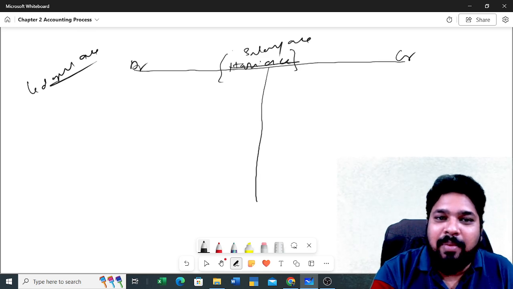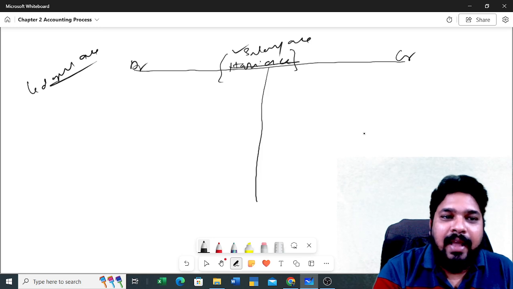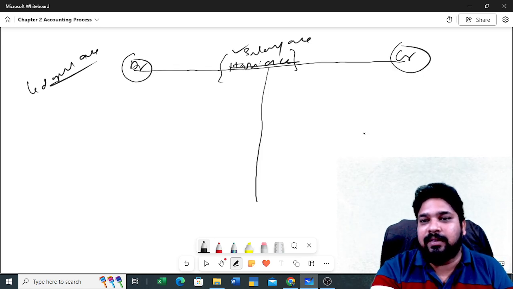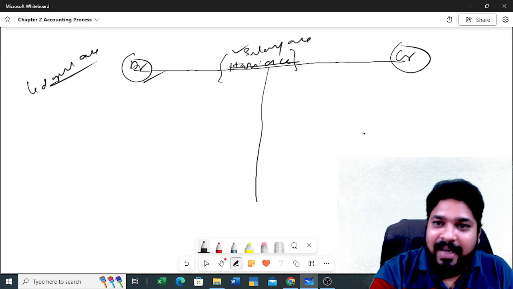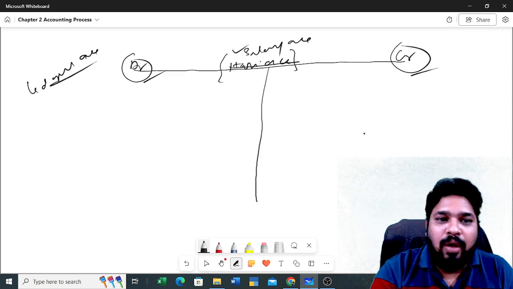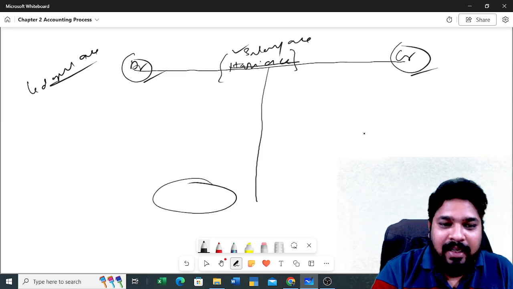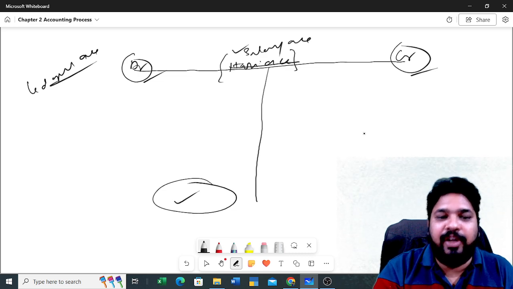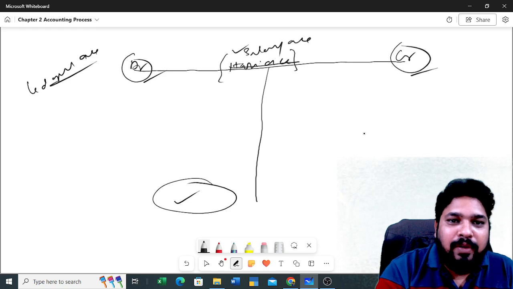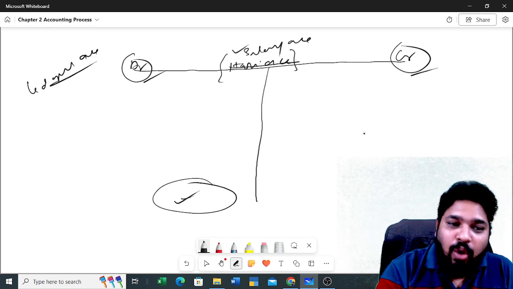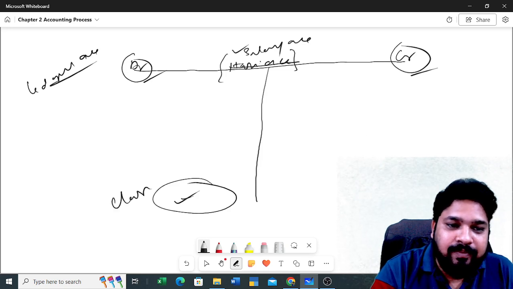So this is the name of the ledger account. Here you need to write this is the debit side and this is the credit side. Now we understood, right? So if you have balance on the debit side, this particular part you need to identify. If you have this particular ledger balance on the debit side, that means closing balance.